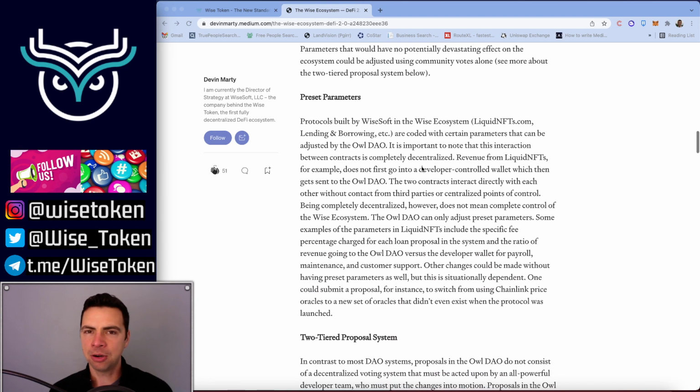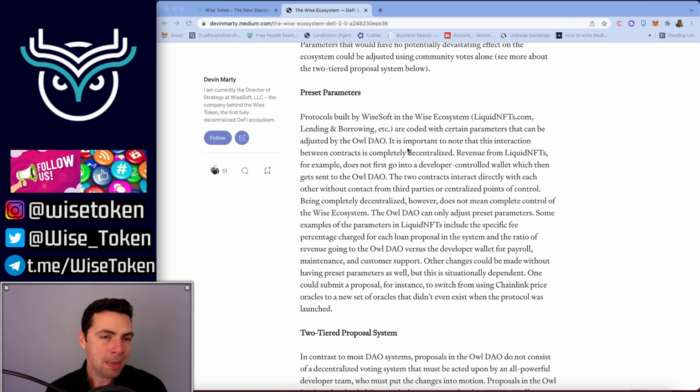So preset parameters. Protocols built by Ysoft in the WISE ecosystem, such as liquid NFTs, lending and borrowing, etc., are coded with certain parameters that can be adjusted by the Owl DAO. So they're pre-made with these parameters. We're building these protocols with the Owl DAO in mind. It is important to note that this interaction between contracts is completely decentralized.